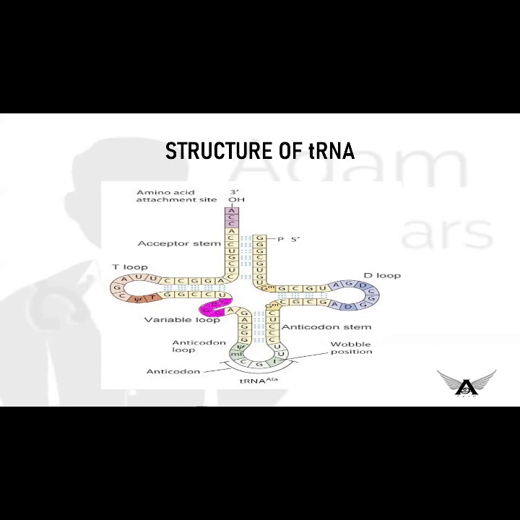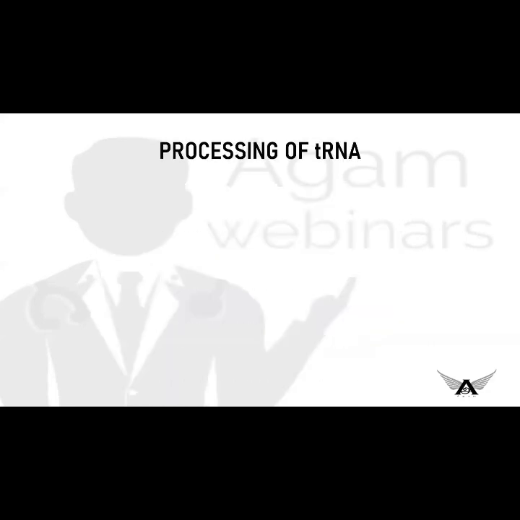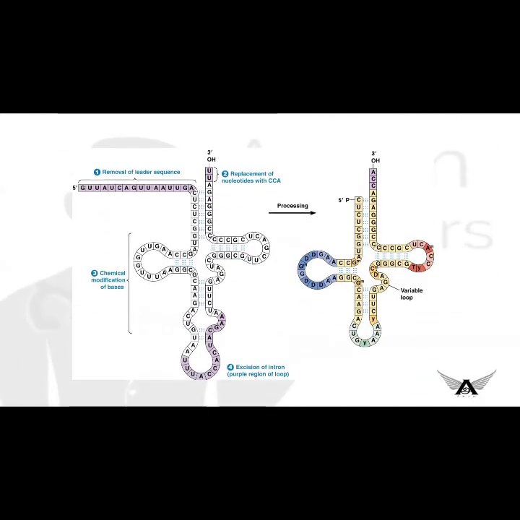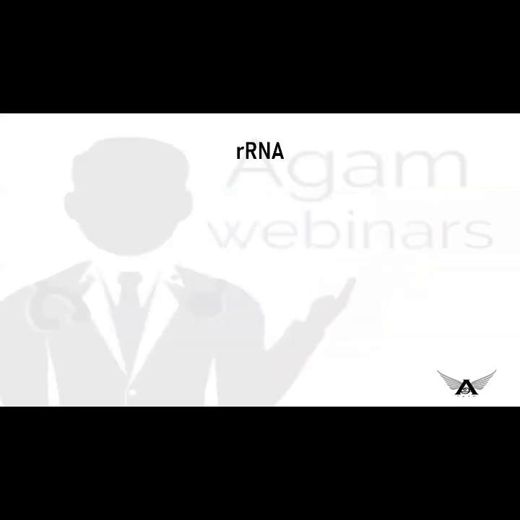So the tRNA is transcribed by RNAP3, which means RNA polymerase 3 produces this tRNA. And the pre-tRNA, which means precursor of tRNA, is a longer molecule. So it is trimmed at both ends, at the 5' and 3' ends. At the 5' end, it is removed by RNase P, which is an example of a ribozyme, and at the 3' end the nucleotides CCA are attached. This is the processing of tRNA.